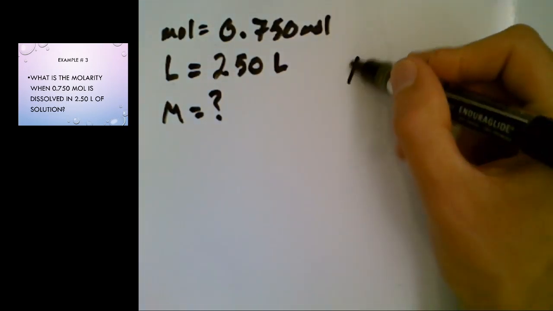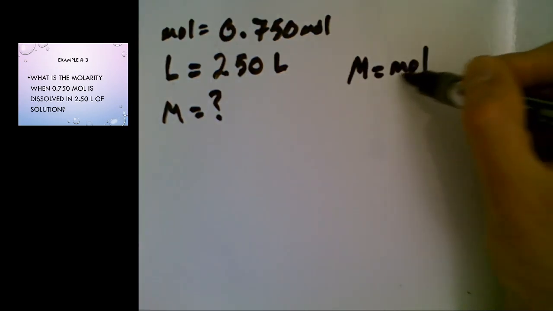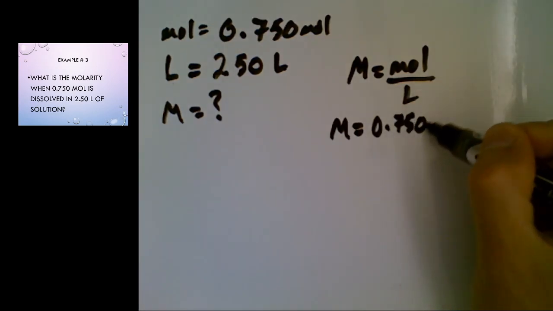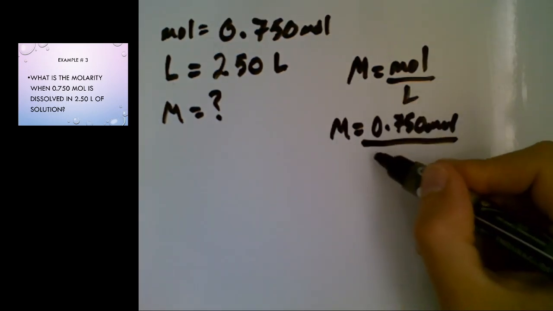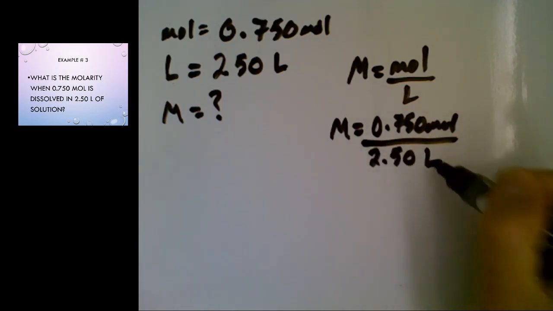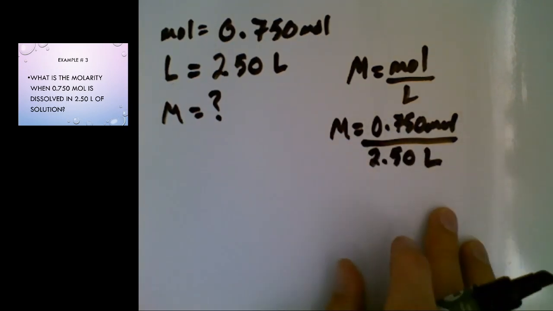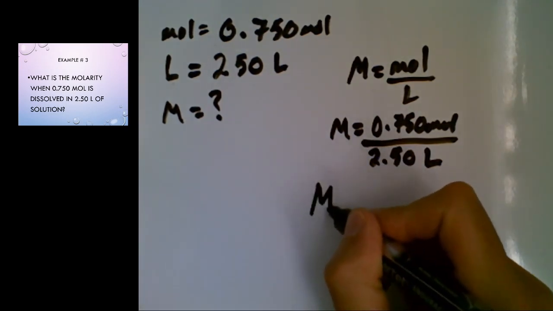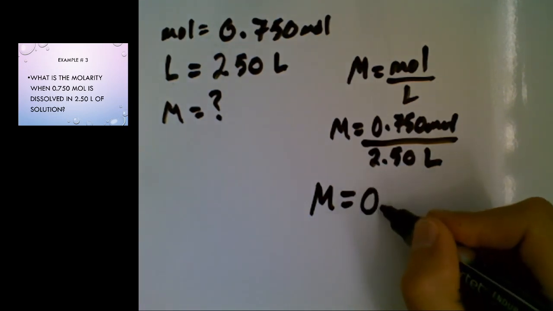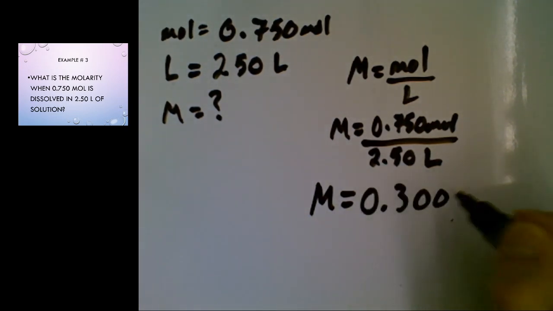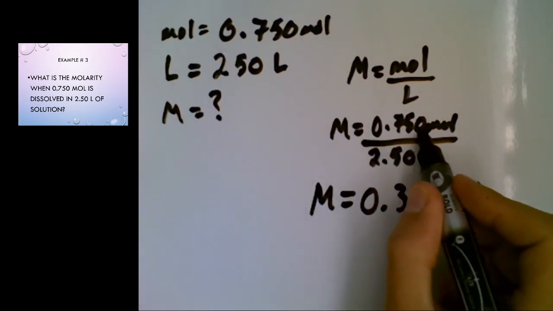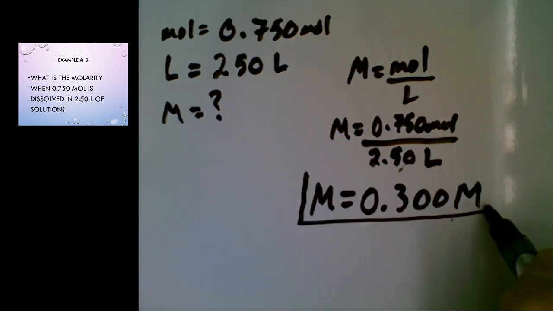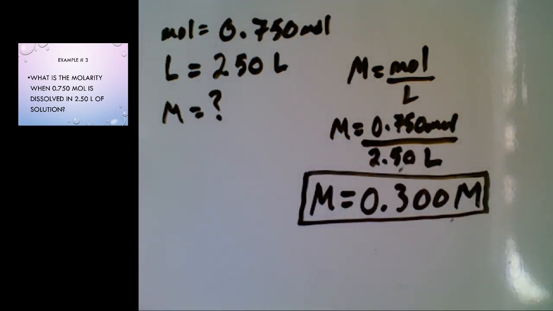So that tells me I need to use my molarity equation, moles divided by liters. So it's going to be 0.750 moles divided by 2.50 liters. So next step, you punch this in your calculator. And when you do that, you are going to find that the molarity is 0.300 molarity. I'm keeping 3 significant figures because I had 3 significant figures in each of the numbers that were given to me. So there we go.